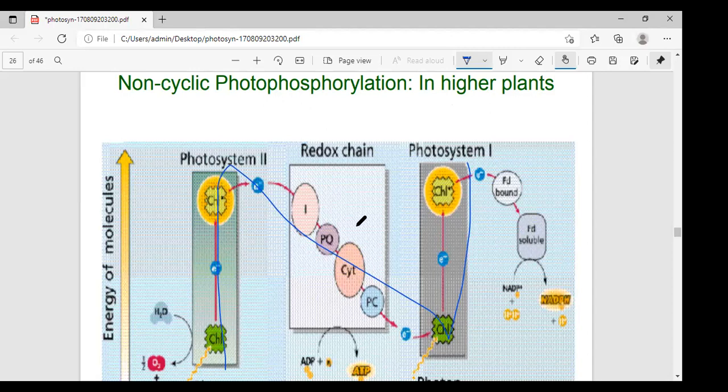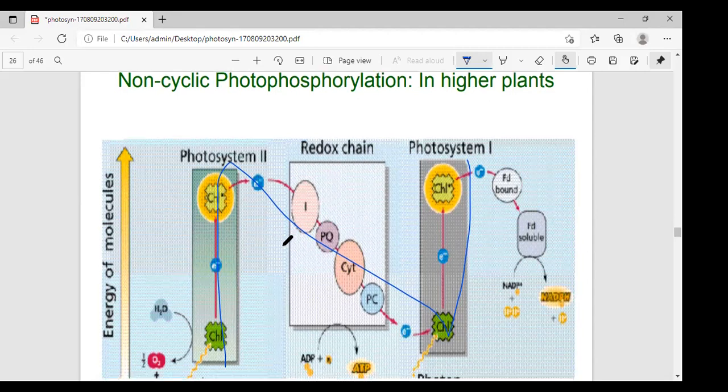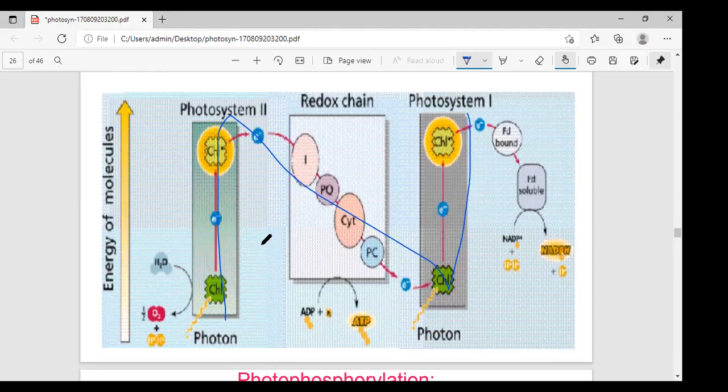According to the Z scheme, listen carefully, one photosystem reduces the cytochromes and the other oxidizes them. This scheme provides only the basic information about electron transport. Which information to take here? You can observe here: basic information, electron transport and oxygen evolution. However, this fails to explain the proton translocation.